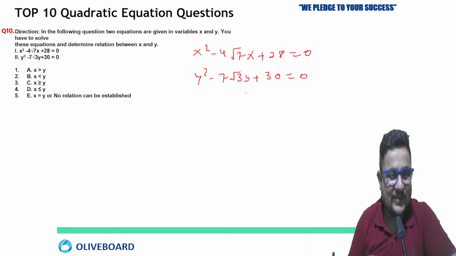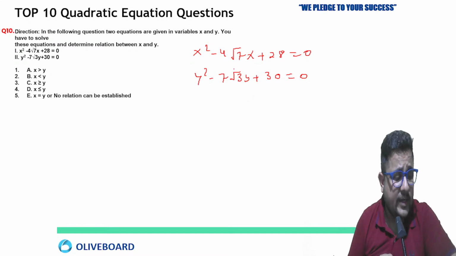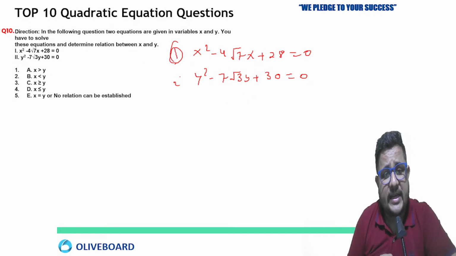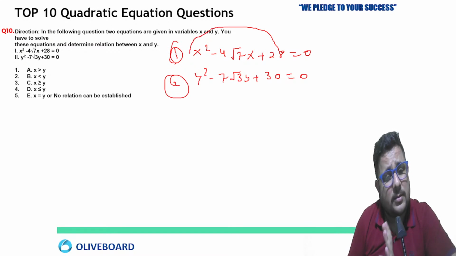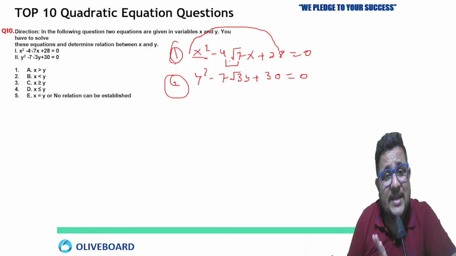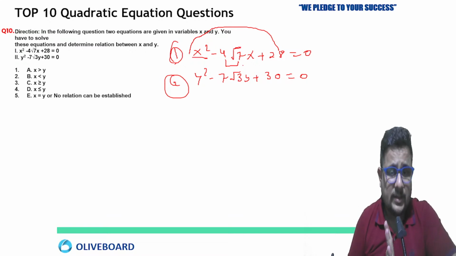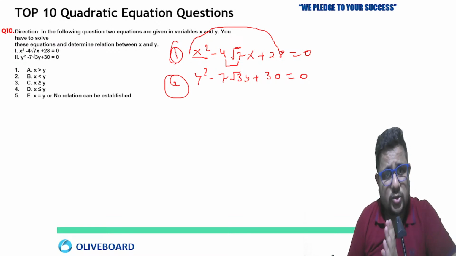Karabi, I know. Okay, so tell me how you will approach this one. Anyone who can tell me? Now see, first one, second one. Generally what we do is multiply the constant term with the value of a, the coefficient of x², and then factorize b. But b is what? 4√7. The square root of 7 is an imperfect square root here. So how will you solve this?